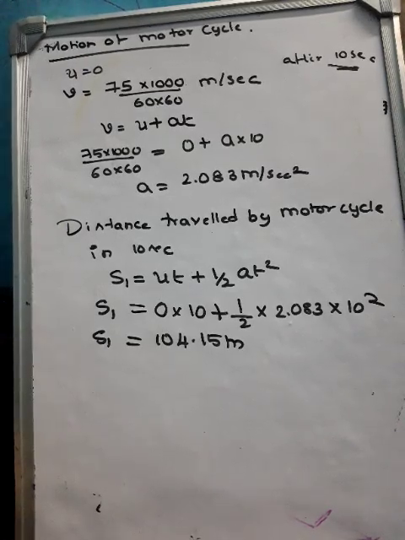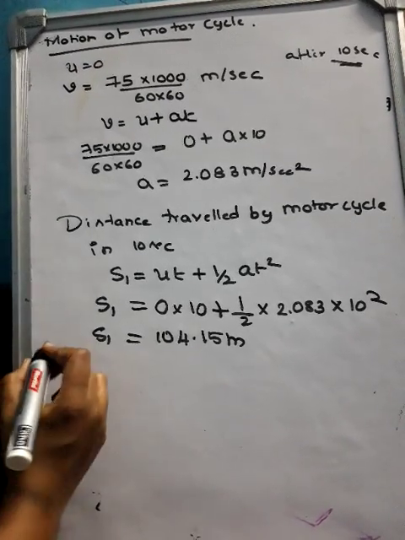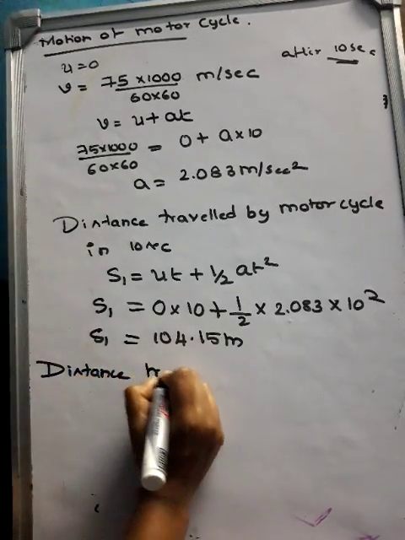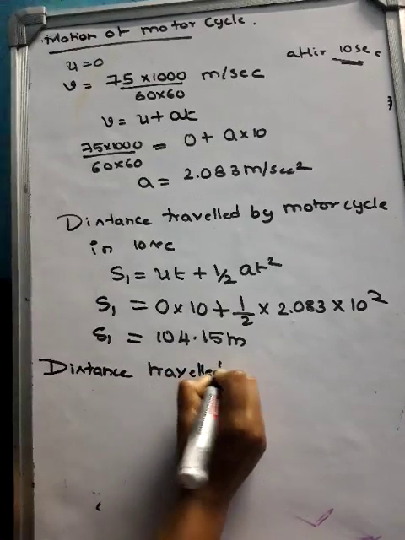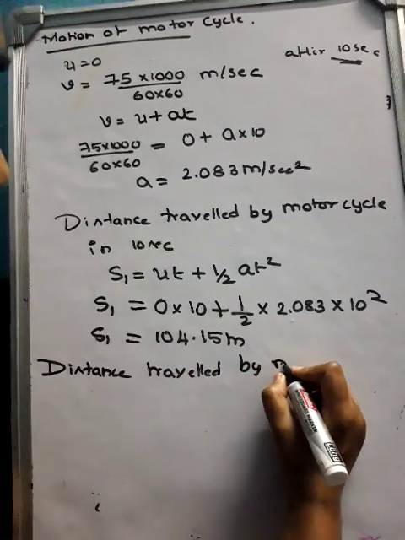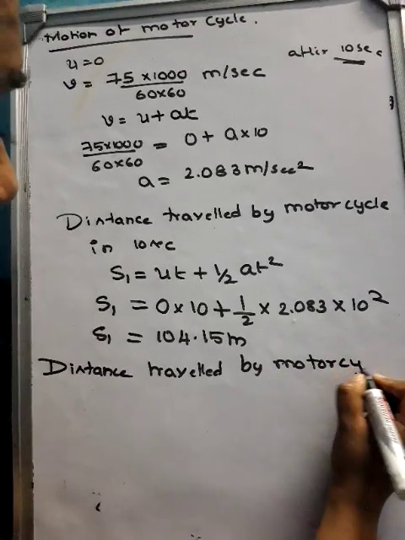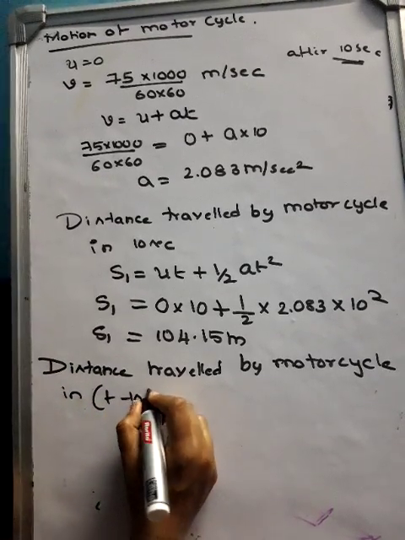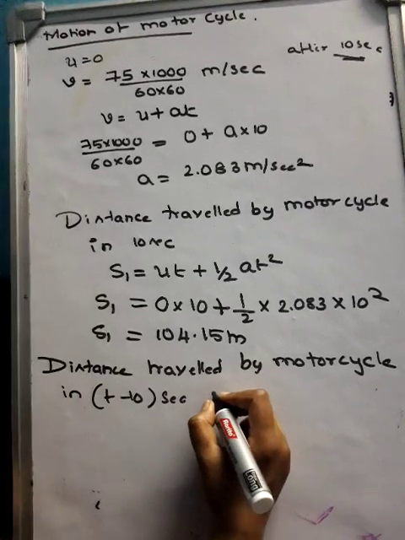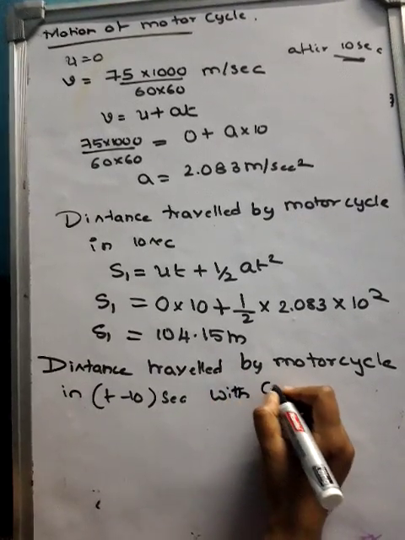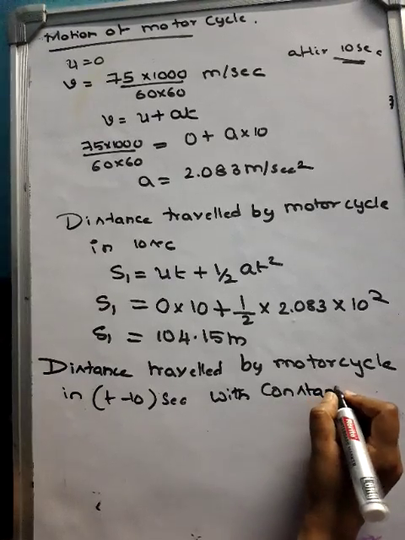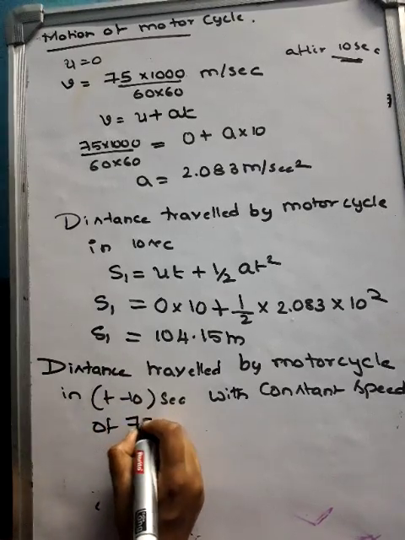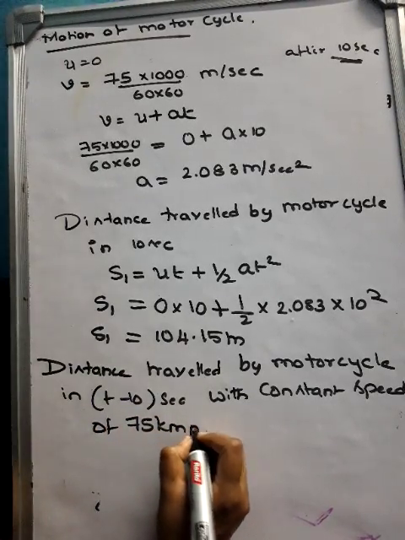a constant speed of 75 kilometer per hour. So, you have one more distance, that is distance traveled by motorcycle in t minus 10 seconds with constant speed of 75 kilometer per hour.